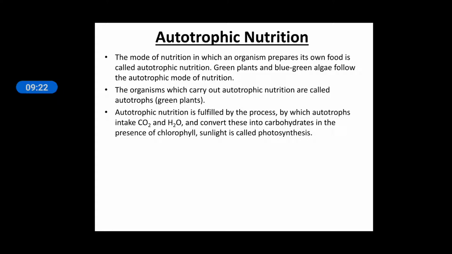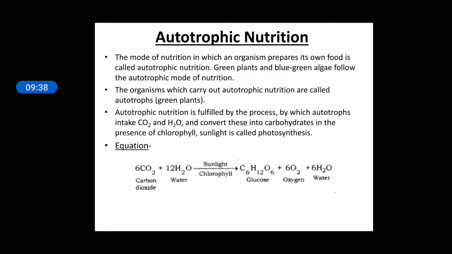Okay. So green plants require some raw materials which are inorganic in nature, along with sunlight and some pigments, to prepare their food. We can understand this with the help of the equation given below. 6CO2 plus 12H2O, in the presence of sunlight and with the help of the pigment chlorophyll, they prepare their food, glucose, C6H12O6.